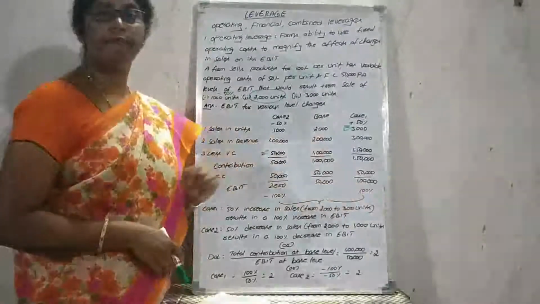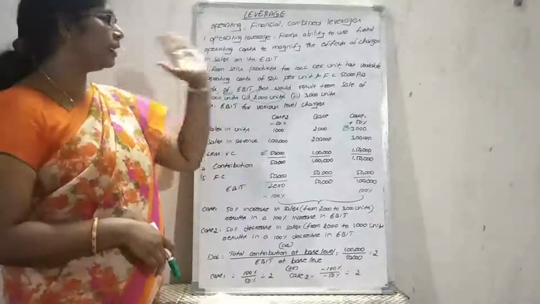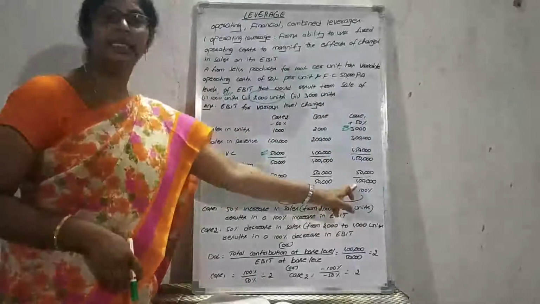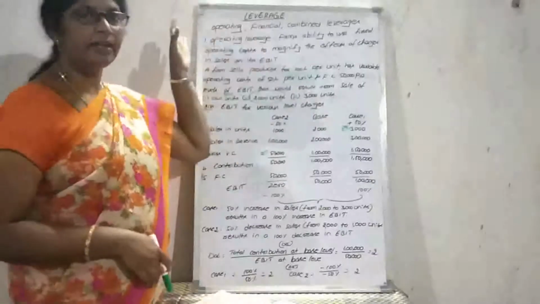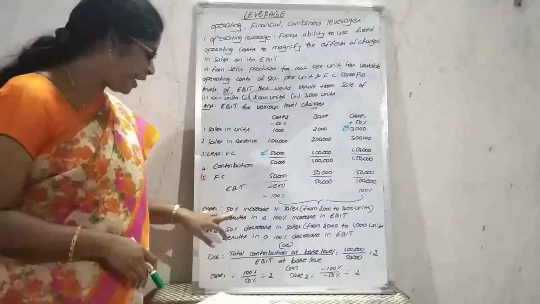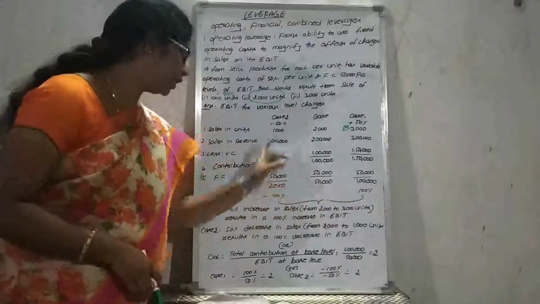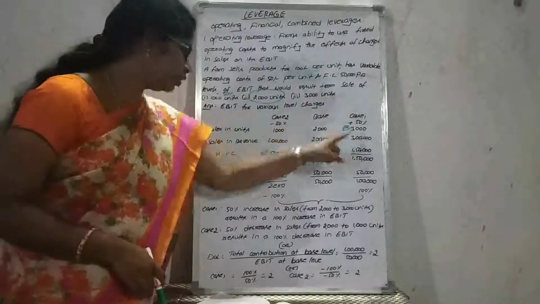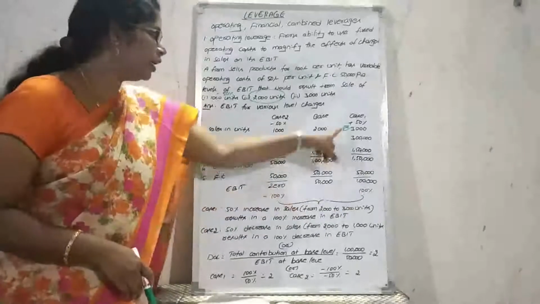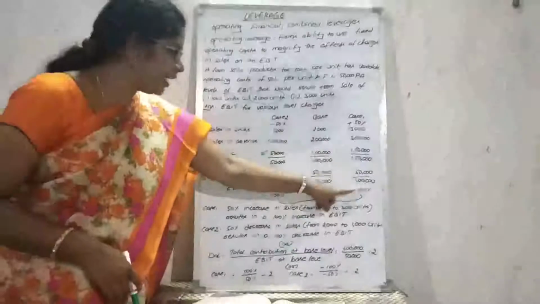Here the value is 1 lakh. So here 100% decreasing, here 100% increasing. So when the units increase, it will impact EBIT. So that is the operating leverage. Here we are going to discuss case 1 and case 2. With a 50% increase in sales, from 2000 to 3000 units in case 1, results in a 100% increase in EBIT. So here the values are increased and it impacts EBIT, 100% increasing.